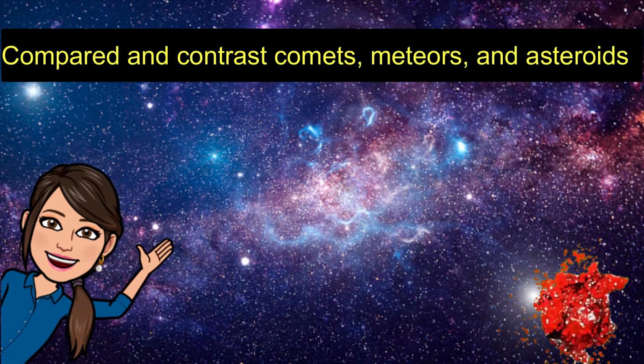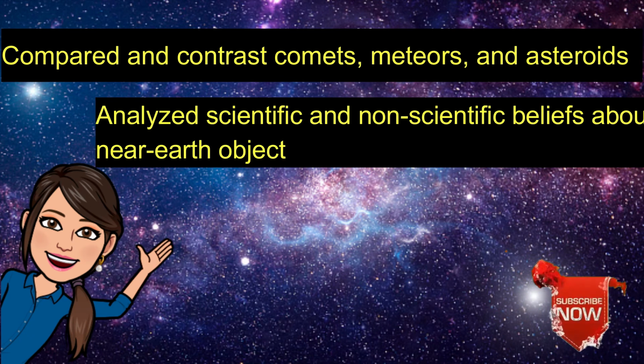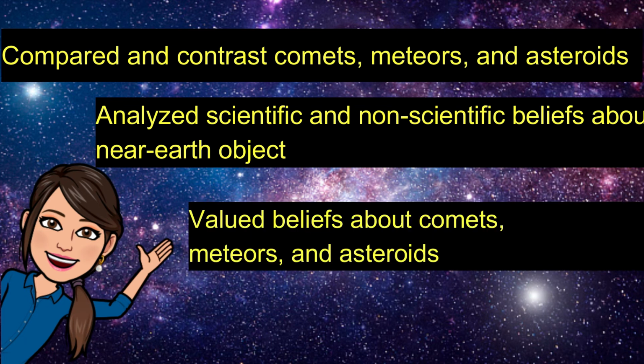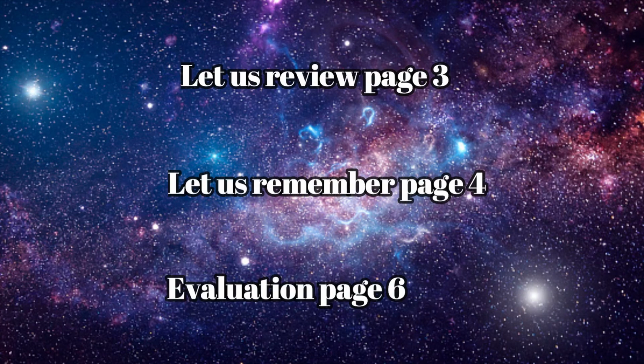Let us check if we have achieved our objectives for today. We are able to compare and contrast comets, meteors, and asteroids. We also analyze scientific and non-scientific beliefs about near-Earth objects. And lastly, we valued beliefs about comets, meteors, and asteroids. To check your understanding about our discussion for today, you may answer the following activities. Remember, you may use the provided answer sheet in science.